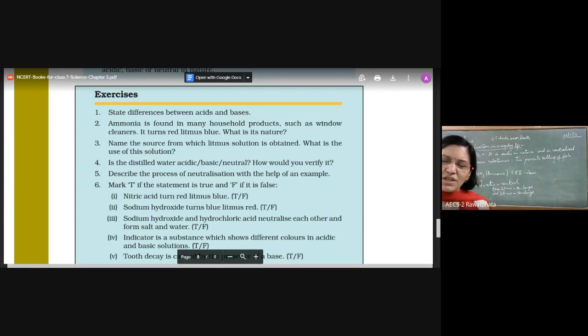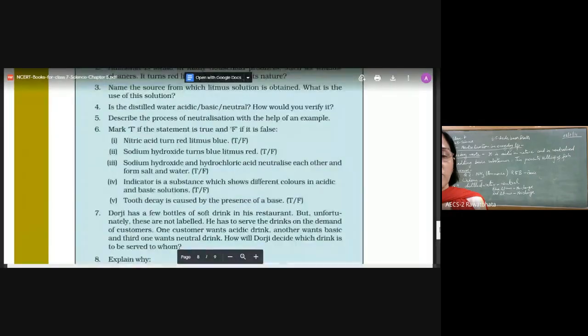Now here comes some tricky part in question number 6. Question number 6 is true and false. Now, I am going to read and I am going to ask my kids. All right, here we go. The first one, question number 6, first part.